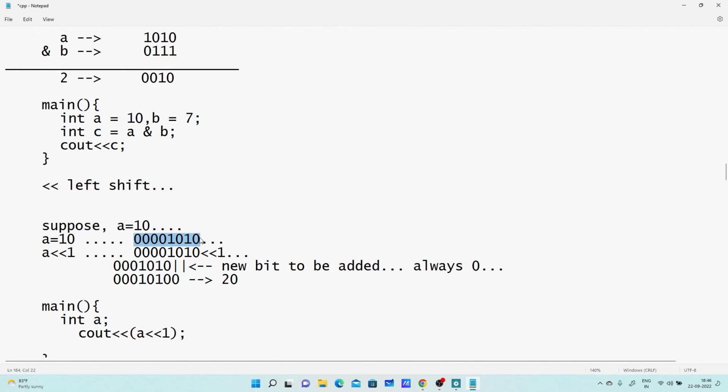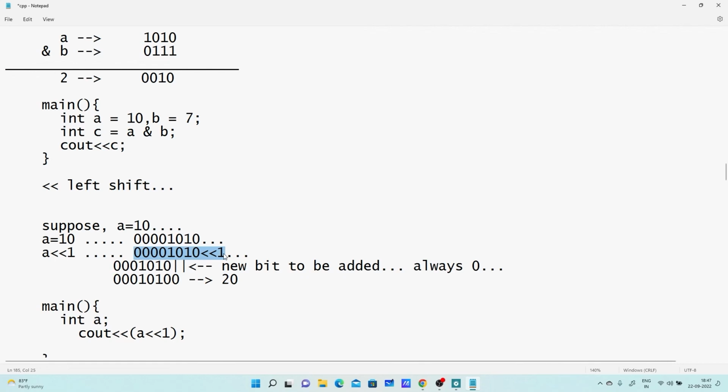Now how many bits am I shifting to the left-hand side? I am shifting one bit to the left-hand side. So these many are the bits, and we are shifting one bit. So this particular bit will be shifted to the left, and once it is shifted, it is lost. Okay. So there is one more place.